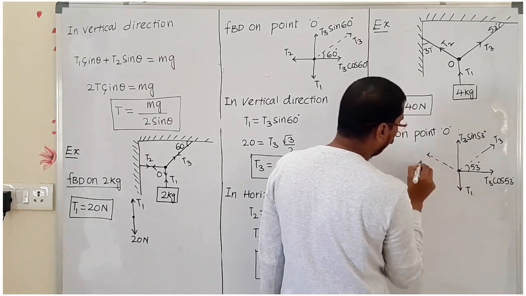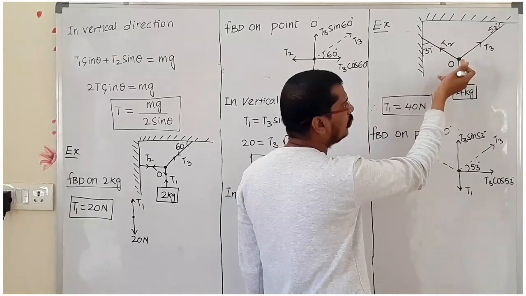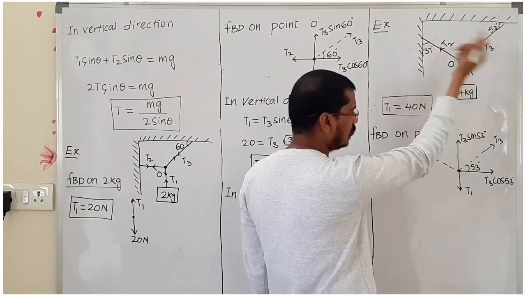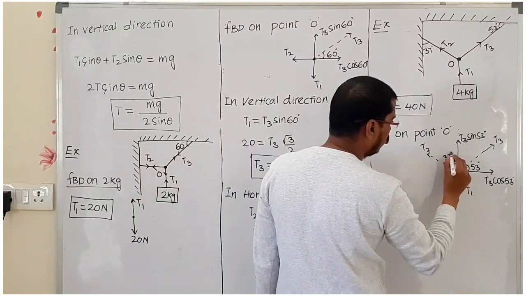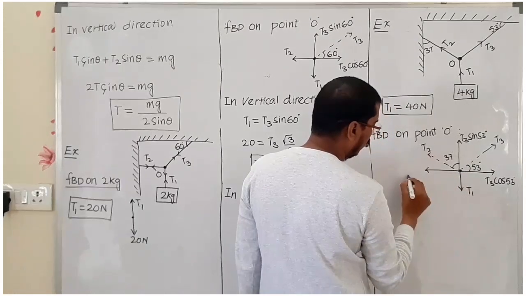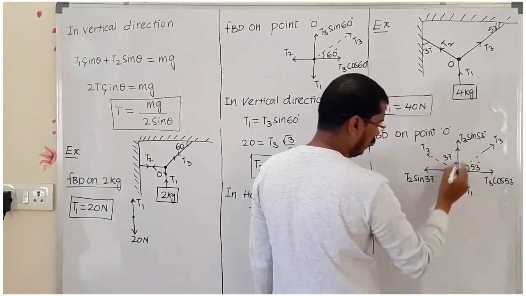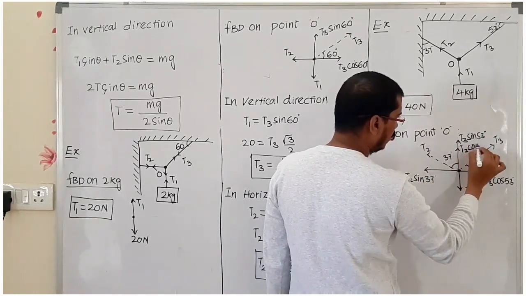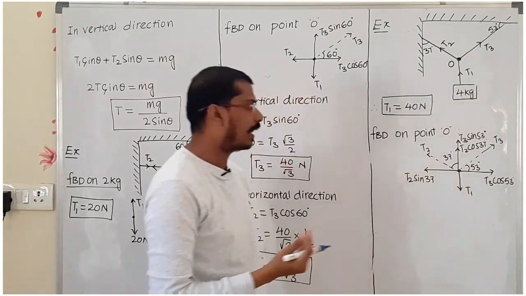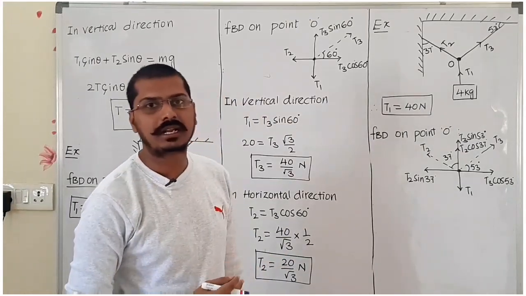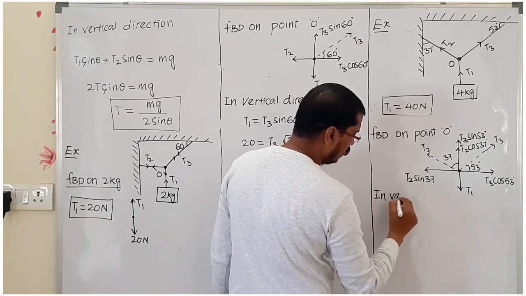Now again it is T2. This angle is 37. Then directly we can use the 53 here. Otherwise, if I take the alternate angle, it is 37 degree. Again resolve the T2: T2 sin 37 degree and T2 cos 37 degree. This is the point we got. Again we can take two directions, horizontal direction and vertical direction. Now I am taking the vertical direction.